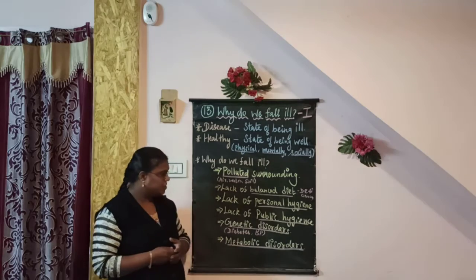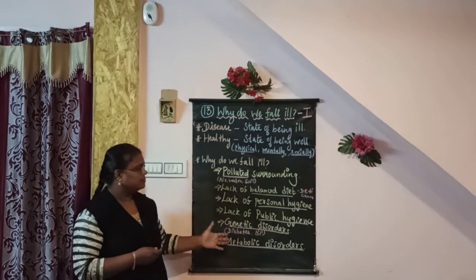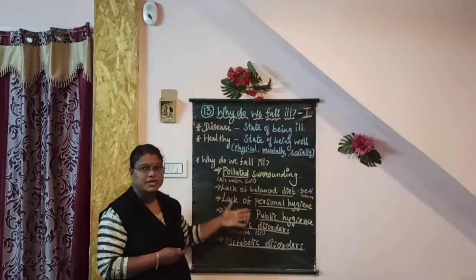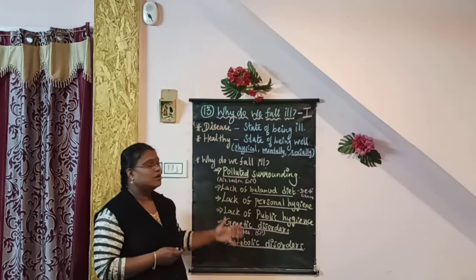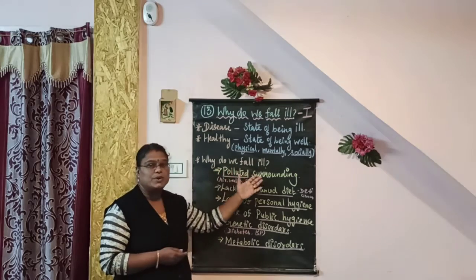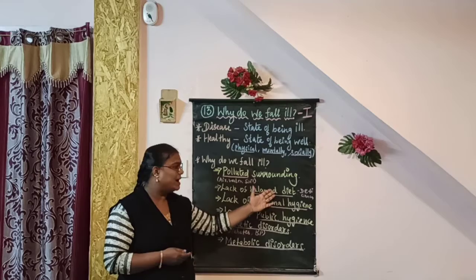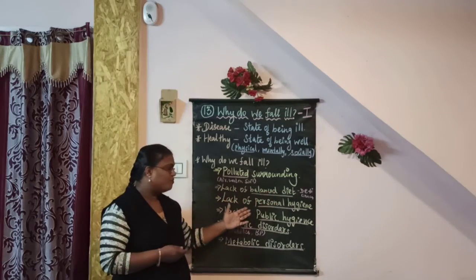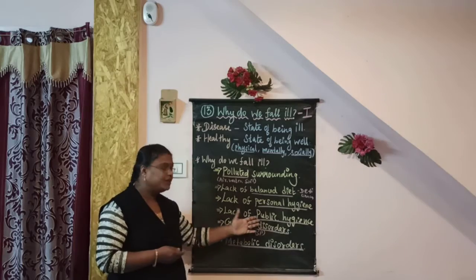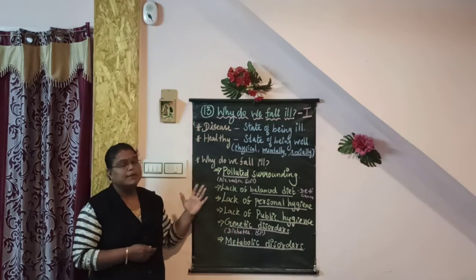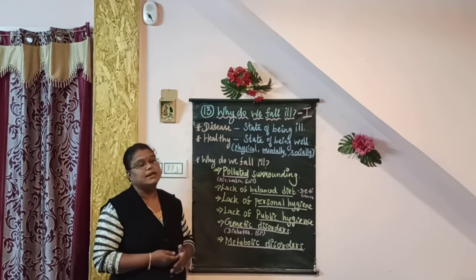And children, this is about why do we fall ill reasons. These are the reasons of why do we fall ill. The reasons are polluted surroundings, lack of balanced diet, lack of personal hygiene, lack of public hygiene, genetic disorders and metabolic disorders. And remaining things we'll discuss in part 2.